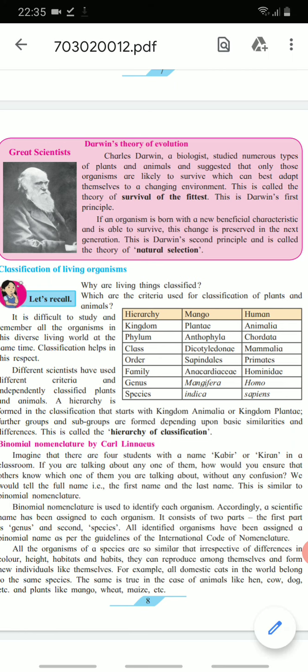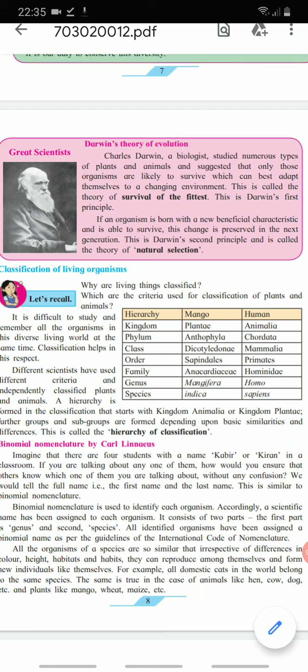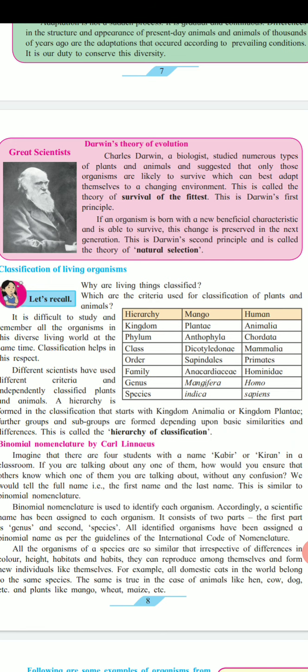The question will ask you for 2 marks: what is meant by the theory of survival of the fittest? The answer is Charles Darwin, a biologist, studied numerous types of plants and animals and suggested that only those organisms are likely to survive which can best adapt themselves to a changing environment. This is called the theory of survival of the fittest. This is also known as Darwin's first principle.